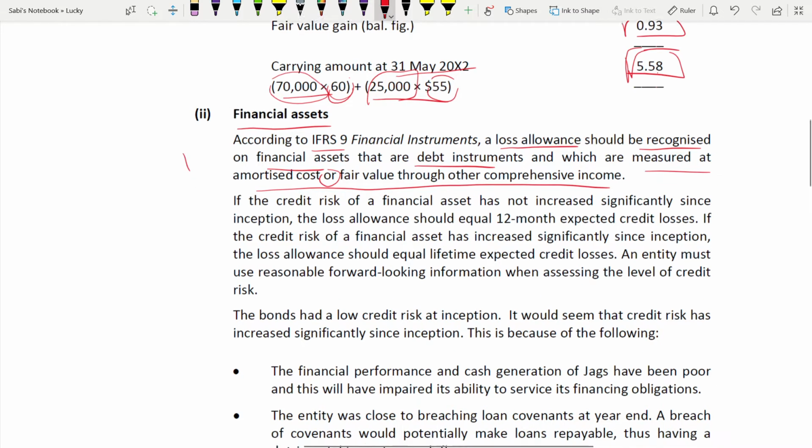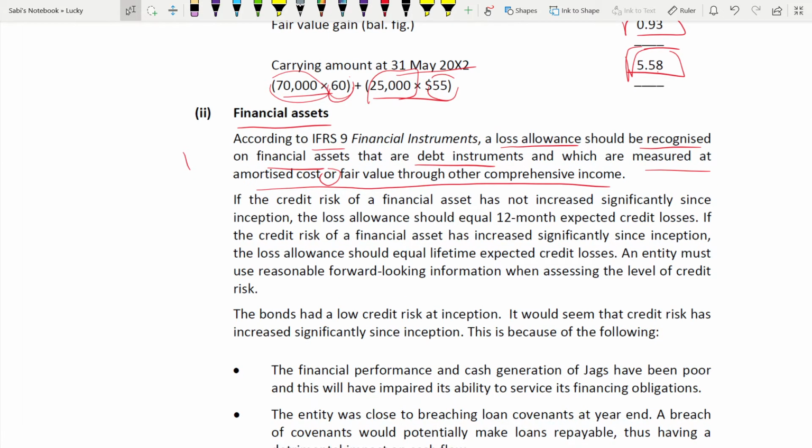Now we'll talk about it. What are we going to talk about? Whether credit risk increased significantly or not. This is our main theme. If it increased significantly, how are we going to calculate the allowance? If it is not increasing significantly, how are we going to calculate the loss allowance? That's it. So if the credit risk of the financial asset has not increased significantly since inception, that means from the date, then loss allowance should be equal to 12-month expected credit losses. And if it increased significantly, then lifetime expected credit losses. That is the only difference. If it did not increase significantly, 12 month. If increased significantly, lifetime expected credit loss.